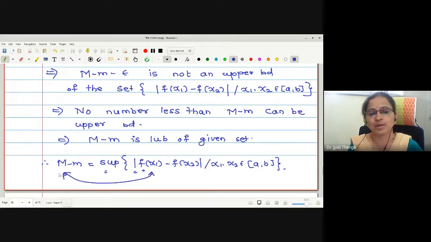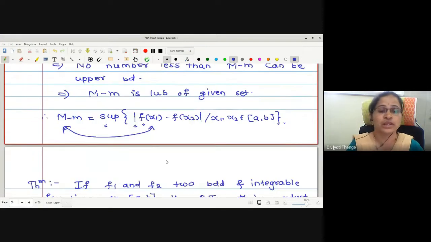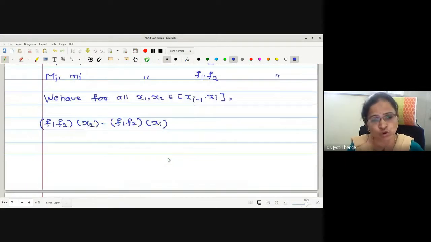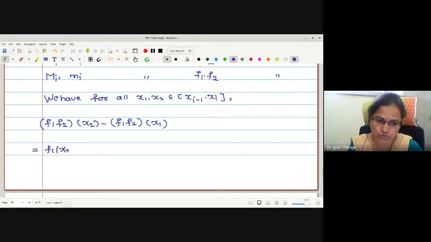Correct? No? Bounds of the function and this expression f(x1) minus f(x2). Therefore, for the function f1 f2 also we are starting with the same expression. Is that okay? Let me operate this function on the respective elements as f1 x2 into f2 x2 minus f1 x1 into f2 x1.